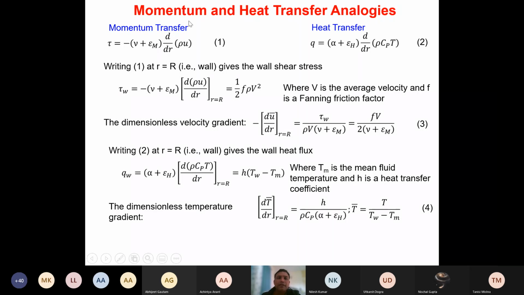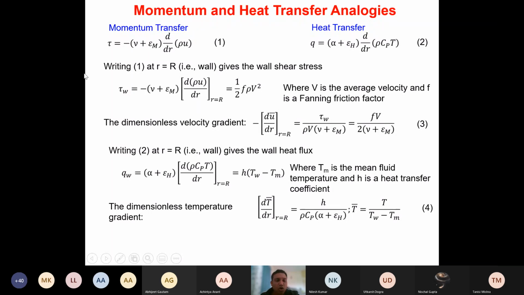Now, the momentum transfer and heat transfer equations which we have obtained, we are calculating the wall shear stress. Wall shear stress means if you put R equals capital R in equation number 1, that gives me the wall shear stress tau W, and tau W is related to the friction factor.